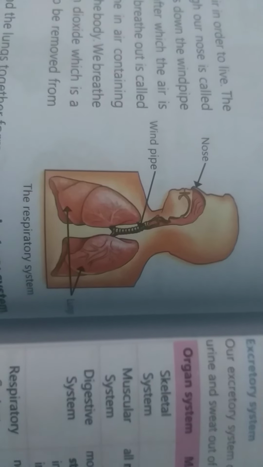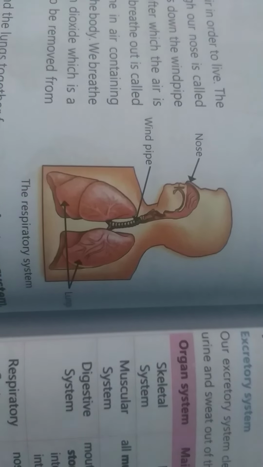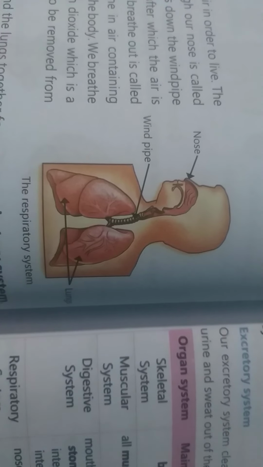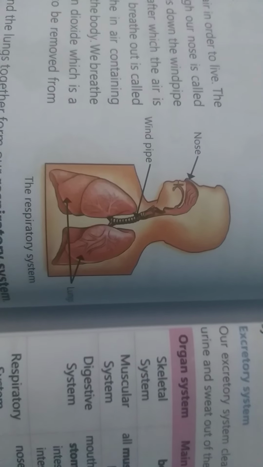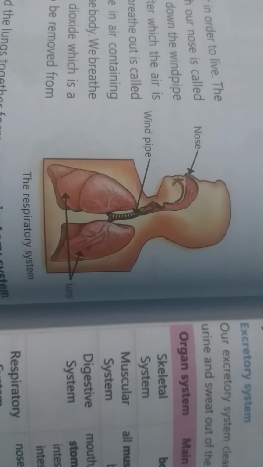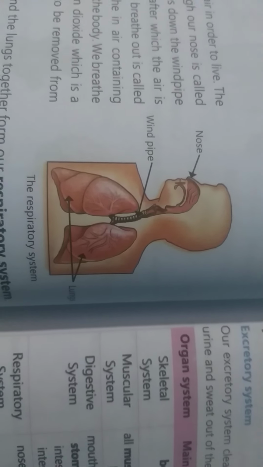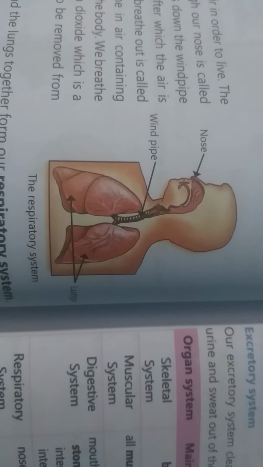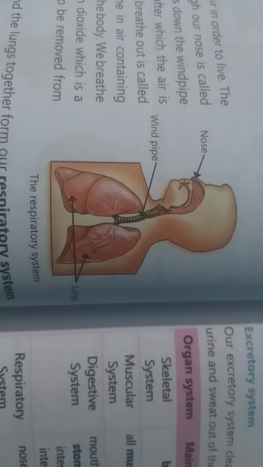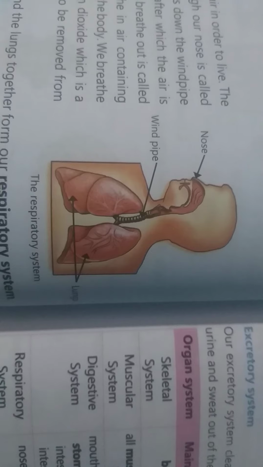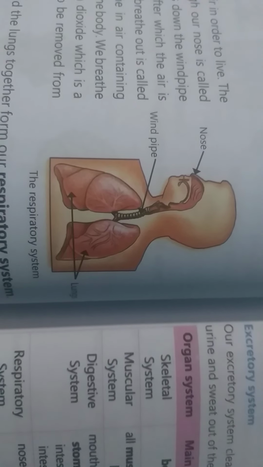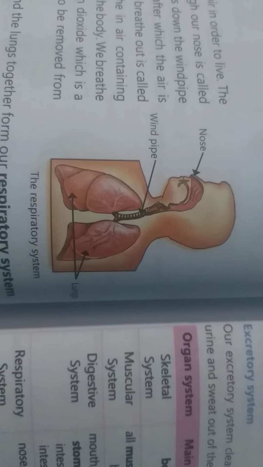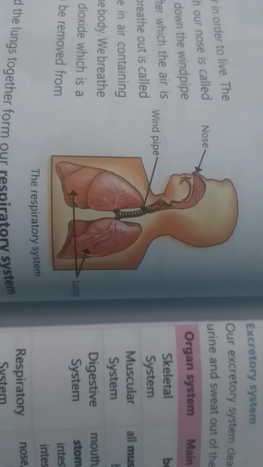We all breathe air in order to live. Why do we breathe air? To get the oxygen from the air. We all know that air consists of oxygen. So we breathe air so that we get oxygen in our body, because oxygen is needed by the body.